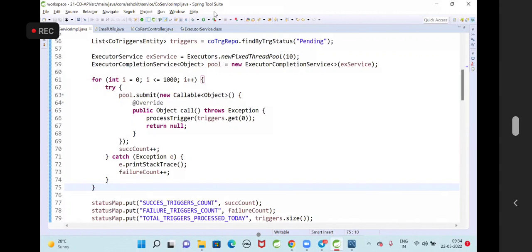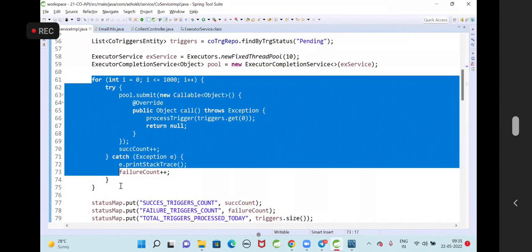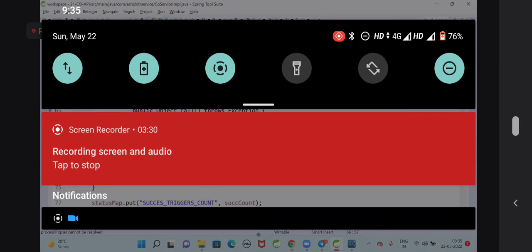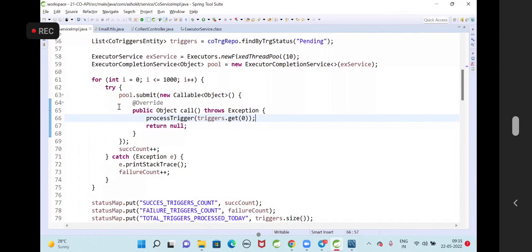What is the advantage of going for ExecutorService, guys? ExecutorService is used to create the threads dynamically based on the given number. Once we create the executors, by using the pool, we can submit tasks to the threads. How many tasks am I submitting? Based on the number of pending triggers. For every pending trigger, I submit one task, and inside it I call the processTrigger method. So every thread processes one trigger, so the performance of the application is improved and I can very quickly complete processing all the triggers.